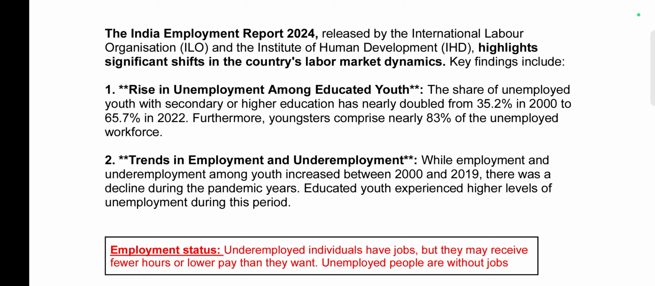First, a rise in unemployment among educated youth. This has nearly doubled in the last 2 decades, from 35.2% in 2000 to 65.7% in 2022. Second, trends in unemployment and employment. While employment and underemployment among youth increased between 2000 and 2019, there was a decline during the pandemic years. Educated youth experienced higher levels of unemployment during this period.